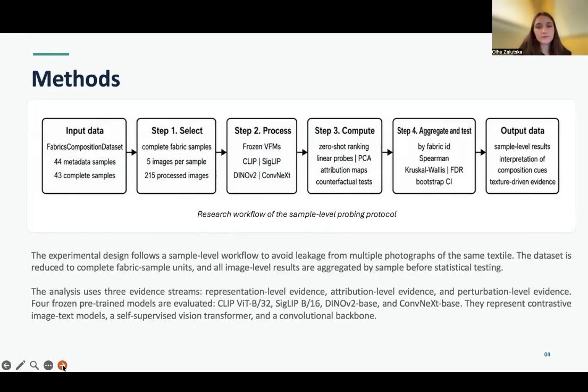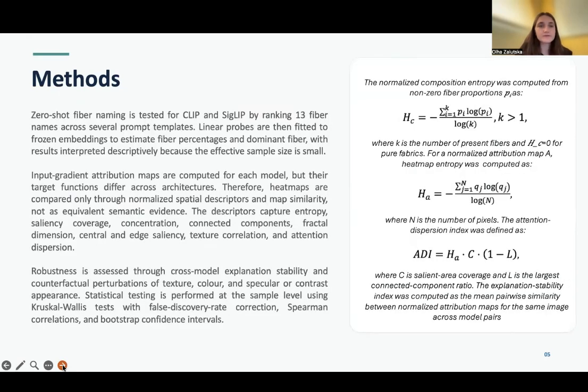Here you can see the research workflow of the sample-level probing protocol. The experimental design follows a sample-level workflow to avoid leakage from multiple photographs of the same textile. The dataset is reduced to complete fabric sample units, and all image-level results are aggregated by sample before statistical training. Zero-shot fiber naming is tested for SigLIP and SigLIP by ranking 13 fiber names across several prompt templates. Linear probes are then fitted to frozen embeddings to estimate fiber percentages and dominant fiber, with results interpreted descriptively because the effective sample size is small.